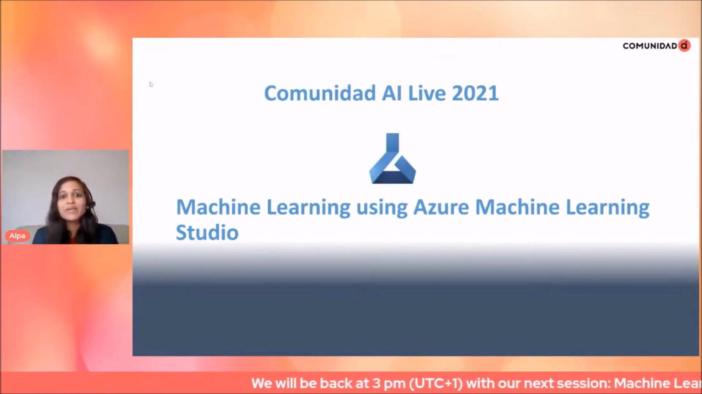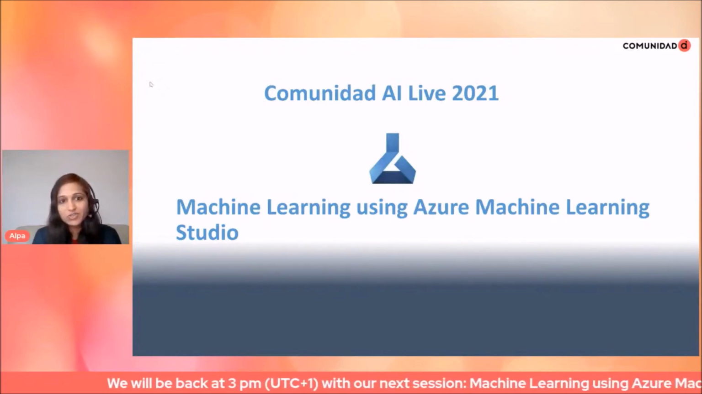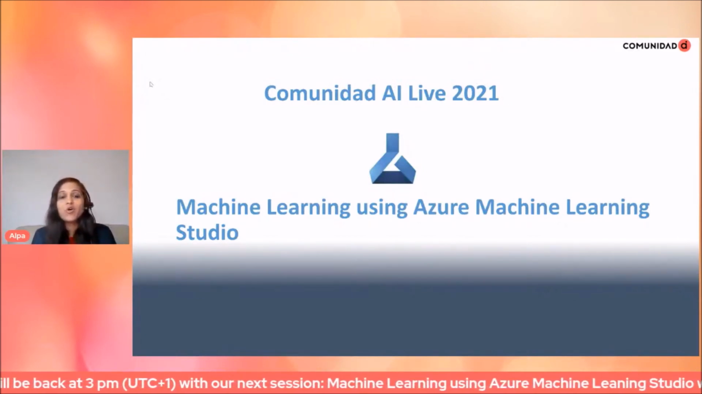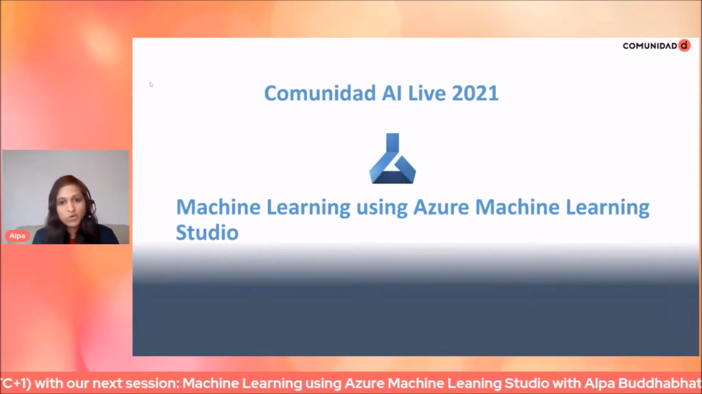You can quickly build your model using the Azure Machine Learning Studio by just using no code or low code by drag and drop modules.